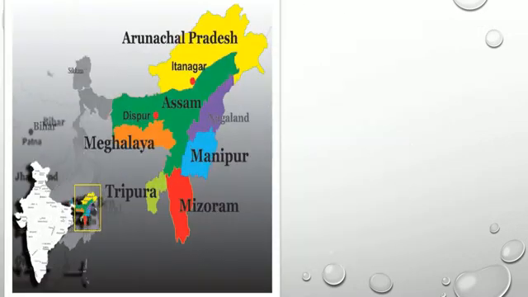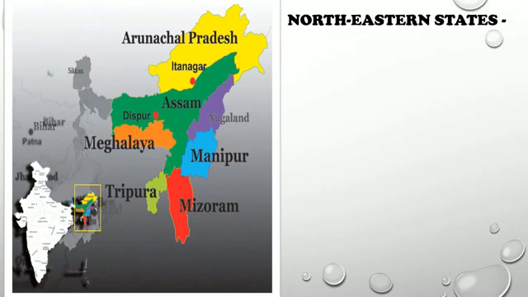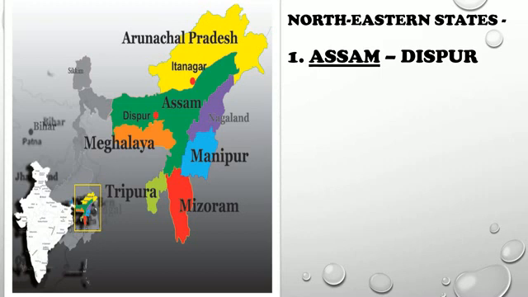Now, lastly, we are going to study the northeastern states of India. As I've told you in my last video also, these states are clubbed together and are also called Seven Sisters. Since they lie in the northeast direction, they are also called northeastern states. I have included the names of a few, but in this map you can see all the seven northeastern states of India. So first is Assam, whose capital is Dispur, as you can see.